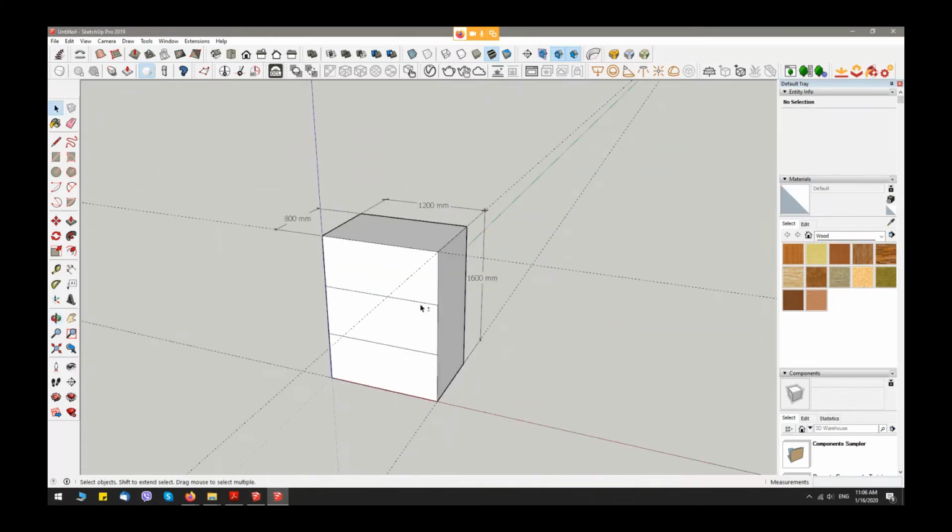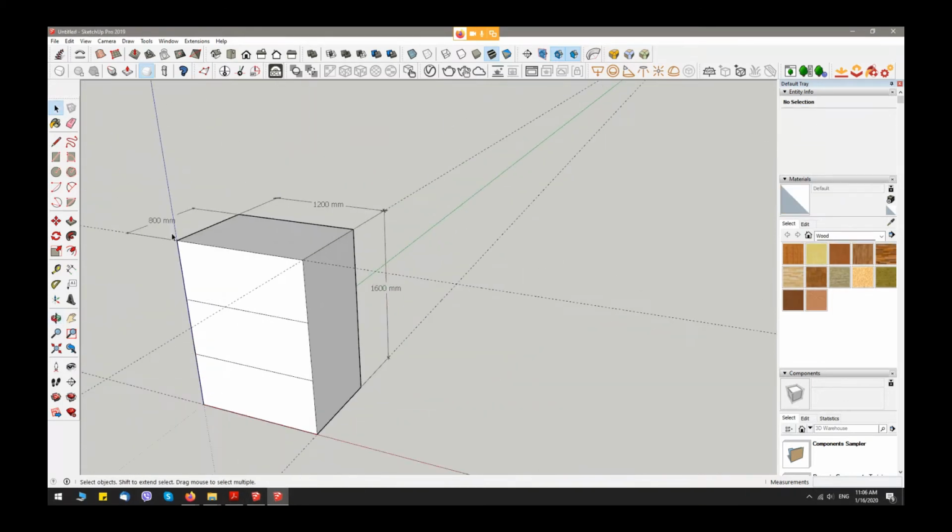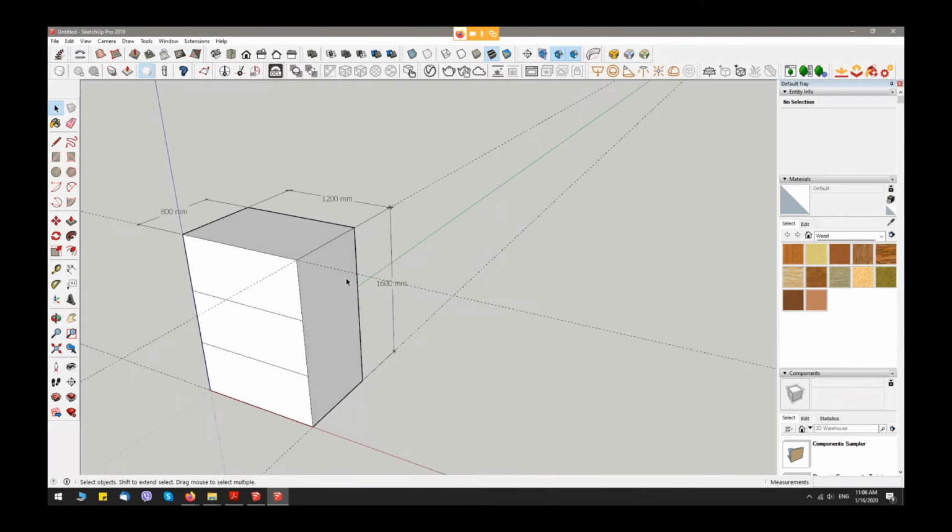Okay, this is our basic model. We have a couple of things to do: create every single piece with thickness, and after that we have to make our single pieces components.